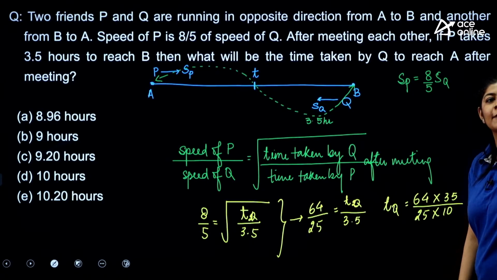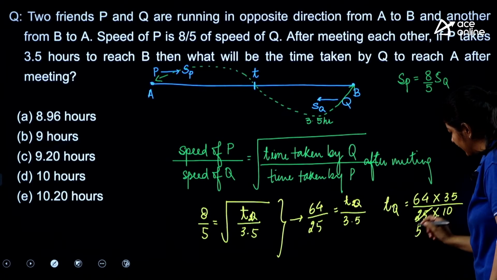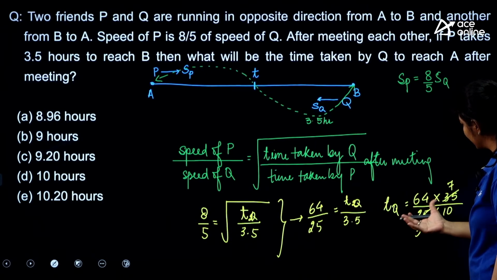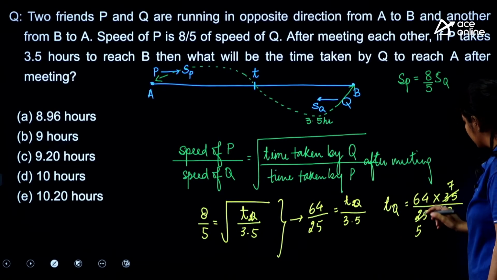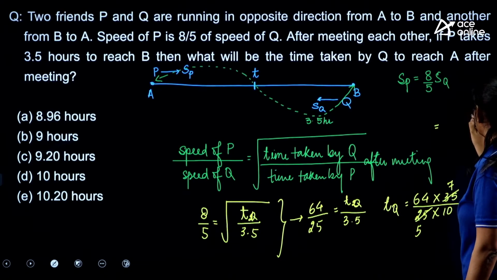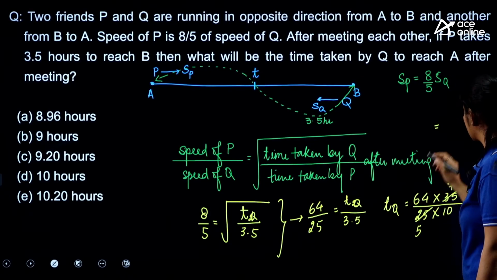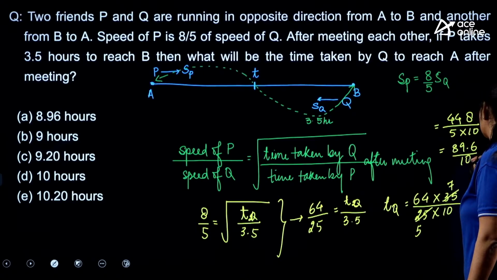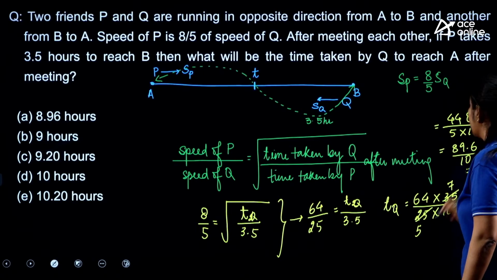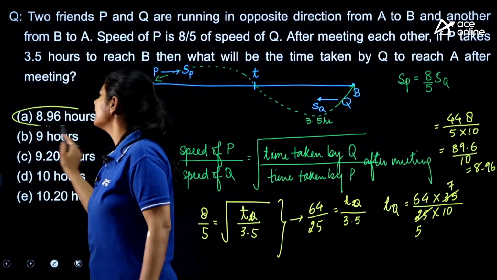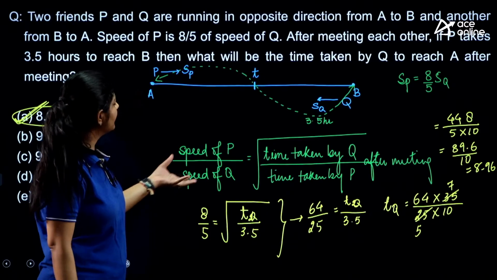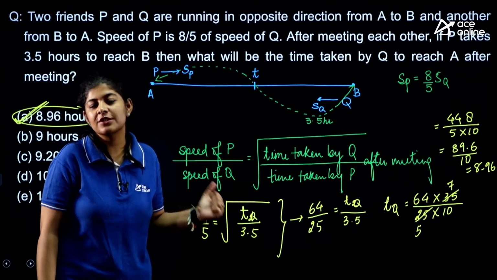Now with the help of 5 we can eliminate it. Here we are getting 5, here we are getting 7, right? Apart from that, we'll do the rest of the calculation like this only. So here we are getting 28, so 2 is carried forward, 4 divided by 5 into 10. So here we are getting 89.6 by 10, which is nothing but 8.96. That means option number A is the correct one. So this is a very simple question. All we need to do is simply use the direct formula just to get the answer, right?